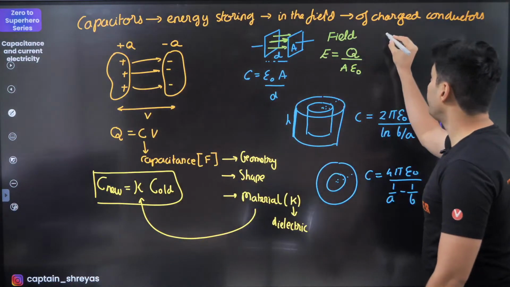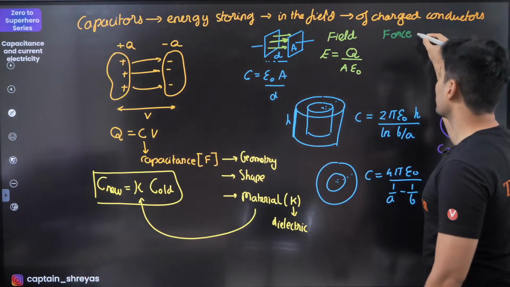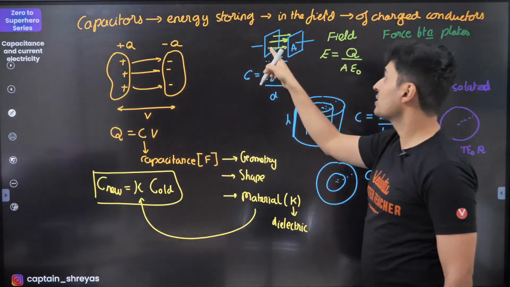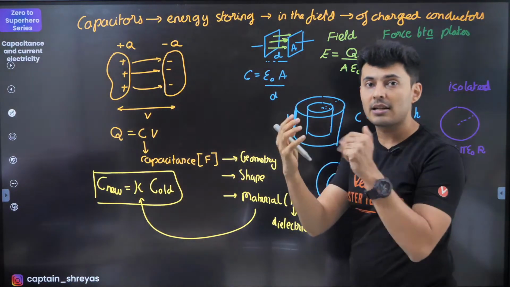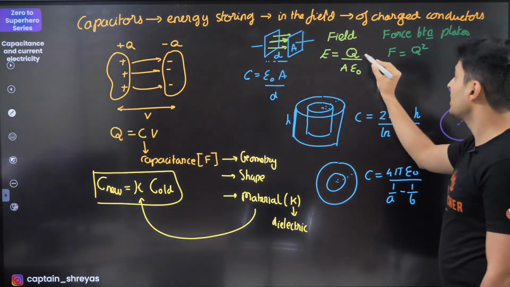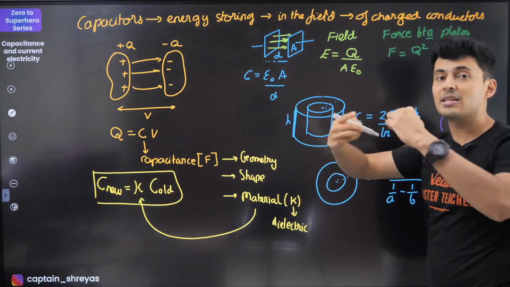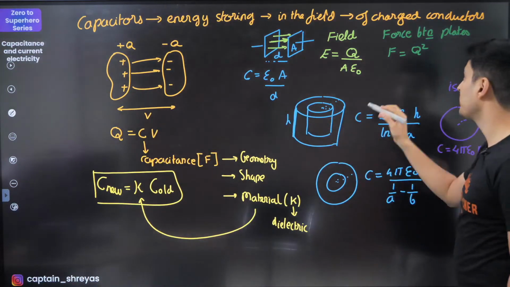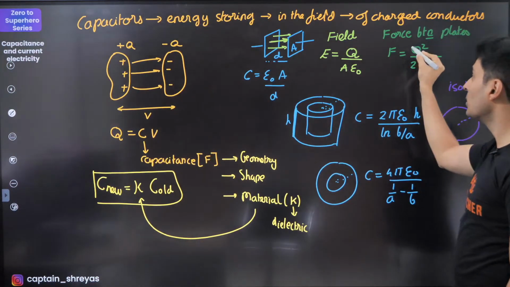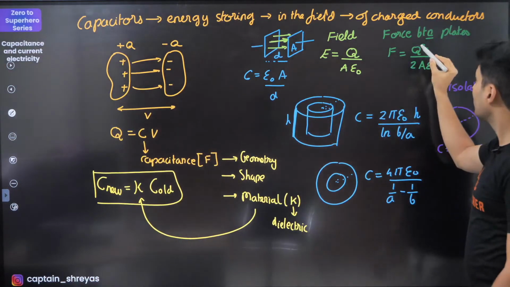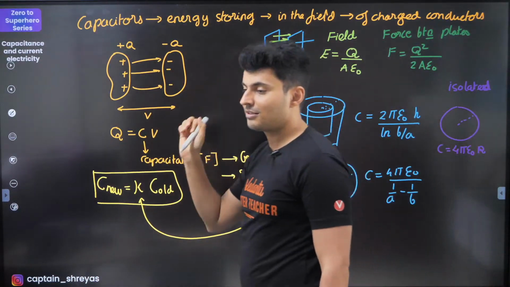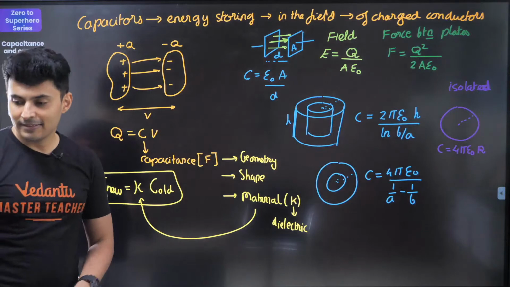Okay. Last thing, force between the plates. This is different. This is positive, this is negative. Positive, negative will attract. That force is given by, the formula looks similar, but many people get confused. There is Q square because force will have charge into charge. Field only has charge in the numerator. Divided by, here you have 2 A epsilon naught. So the 2 comes in the force. You can remember it that way. If there is a 2 on the top, there is 2 below. If there is no 2, if there is 1, there is 1 over here. That's how I generally remember it. Is that clear, bacha?